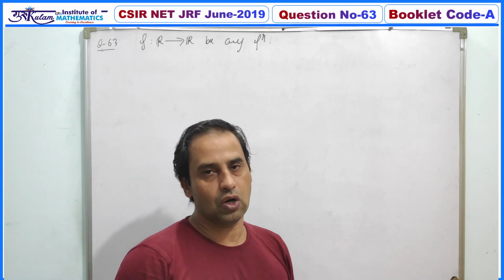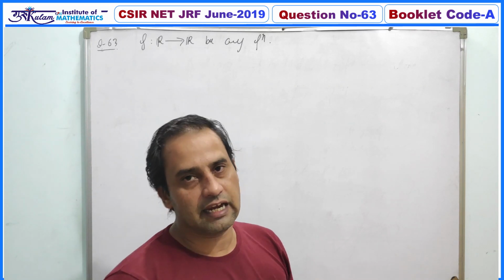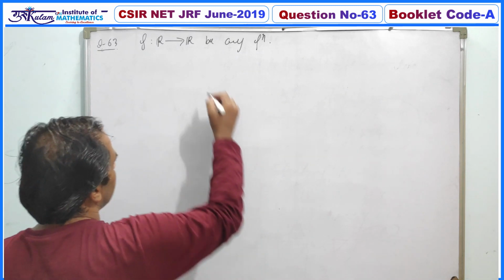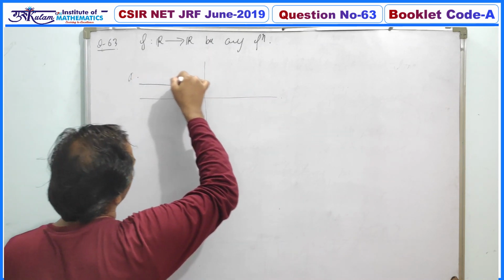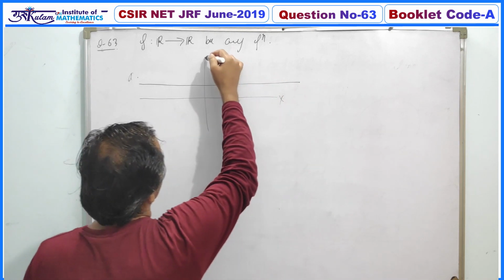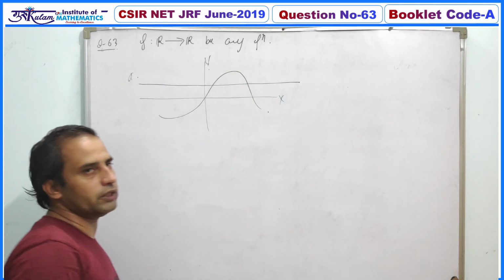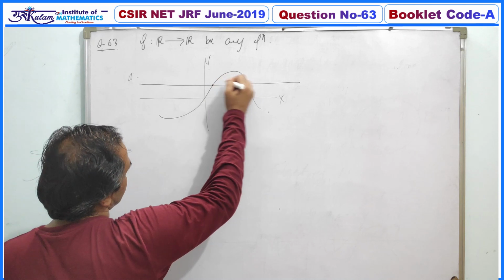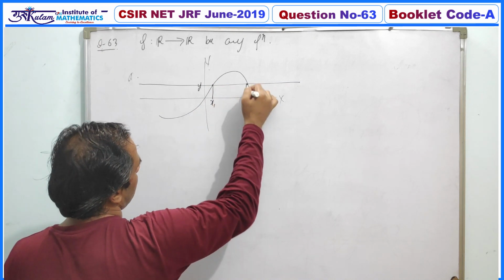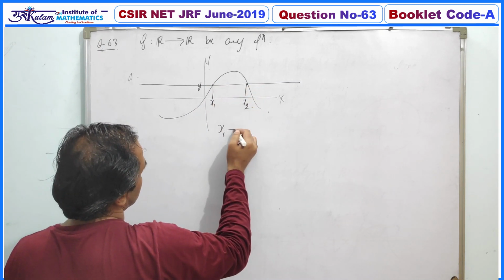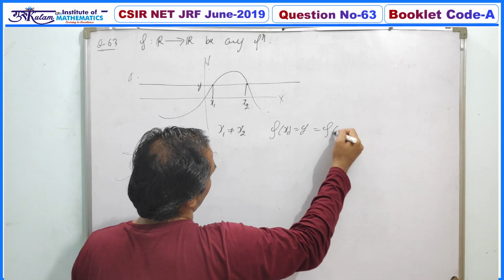Basically, if we take a line parallel to the x-axis and the graph of f intersects this line in at least 2 points, and this distance is y, this point is x1 and this point is x2, definitely x1 is not equal to x2, but f of x1, which is y, is the same as f of x2.